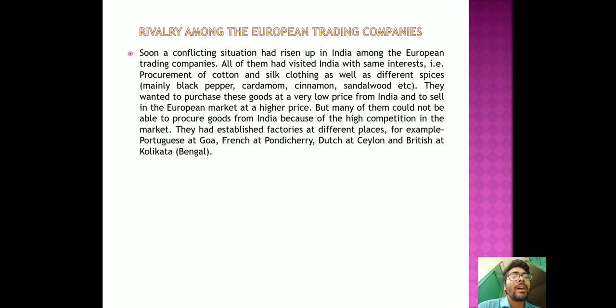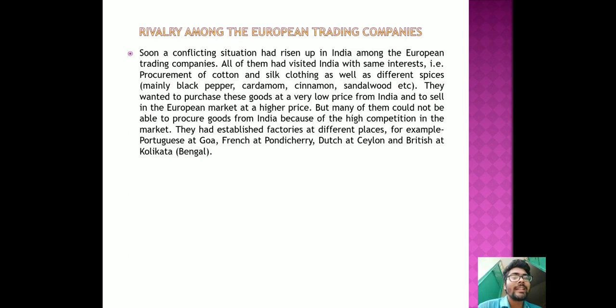You can also see here that they established their factories at different places. For example, the Portuguese established their base at Goa, in the western part of India. The French established theirs at Pondicherry, in Tamil Nadu. And the Dutch had their base at Ceylon, which is now known as Sri Lanka.